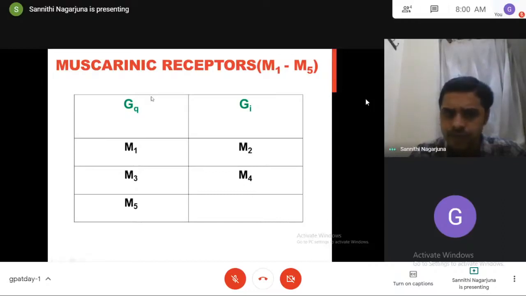So, what is the ligand for muscarinic receptors? Acetylcholine, and all are G protein coupled receptors acting through second messengers. Which second messenger? That I am telling here. Muscarinic receptors with odd numbers, M1, M3, M5, are Gq type. Those with even numbers, M2 and M4, are Gi type.